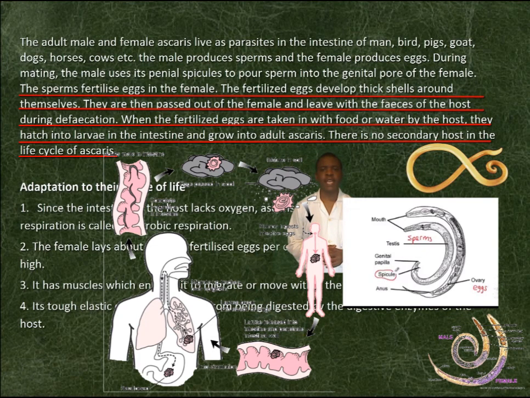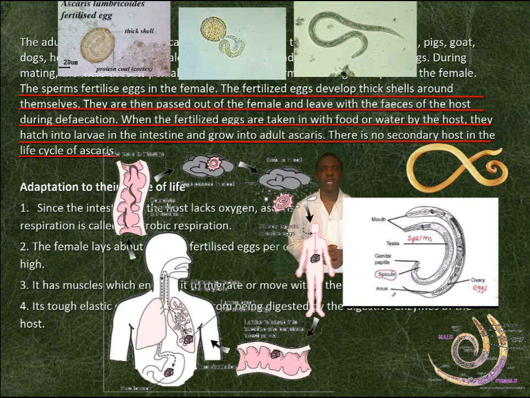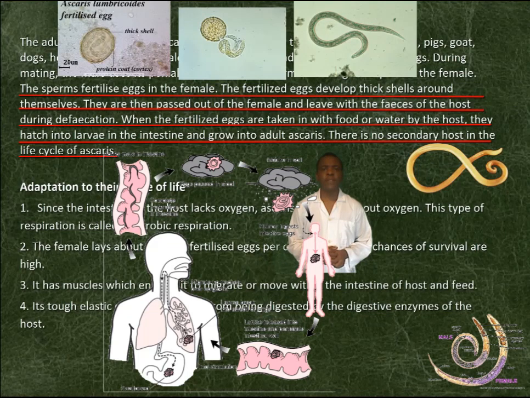The fertilized eggs develop thick shells around themselves. They are then passed out of the female and leave with the feces of the host during defecation. When the fertilized eggs are taken in with food or water by the host, they hatch into larvae in the intestine and grow into adult Ascaris. There is no secondary host in the life cycle of Ascaris.